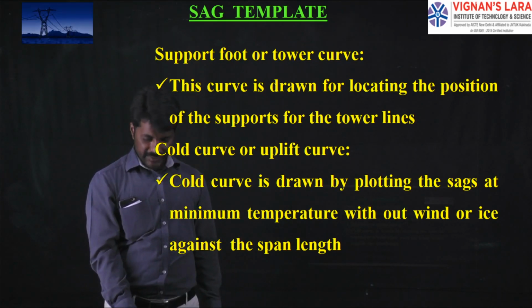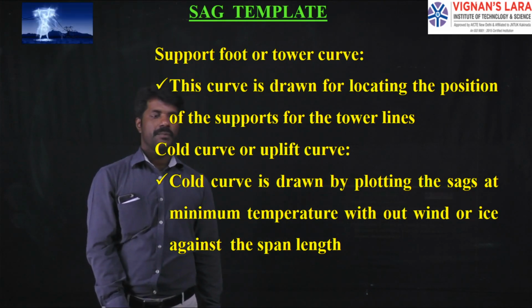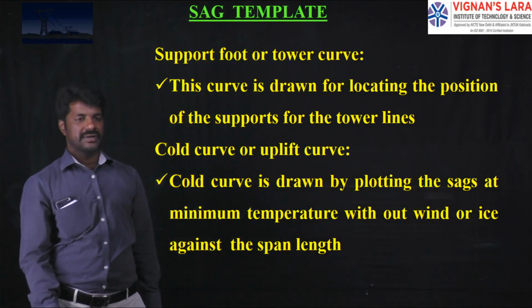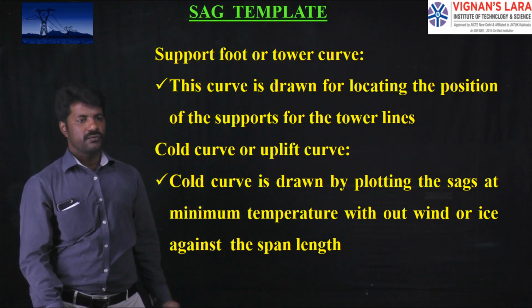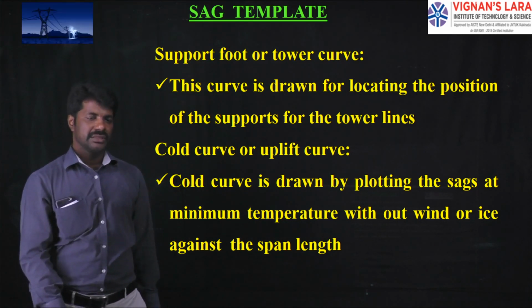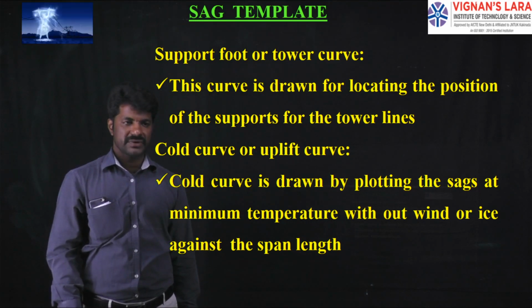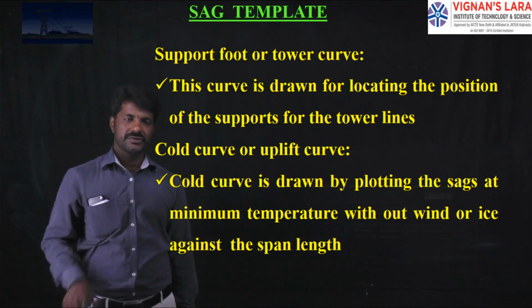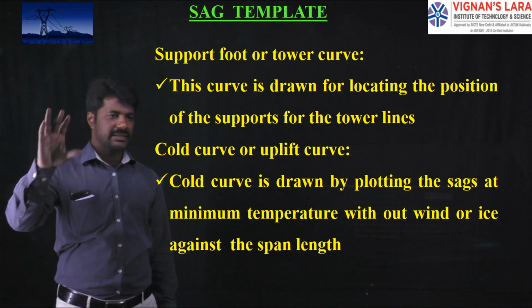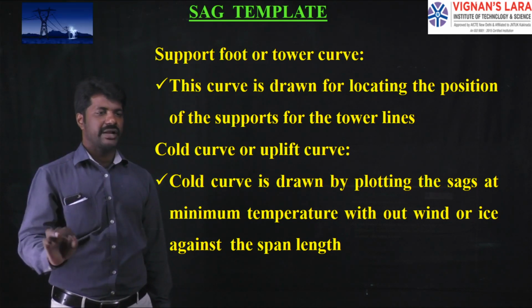And next, the third one is the support or foot or tower curve. This curve is drawn for locating the position of the supports for the tower lines in general, which will be used for deciding the exact position where we have to locate the towers.